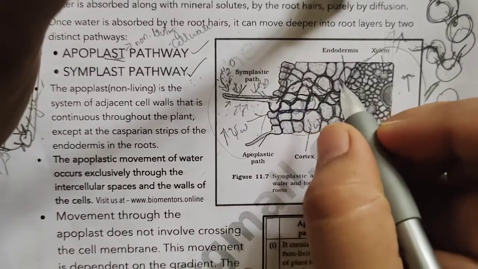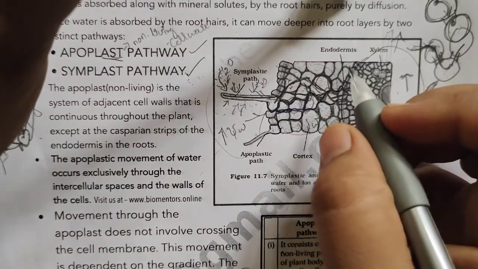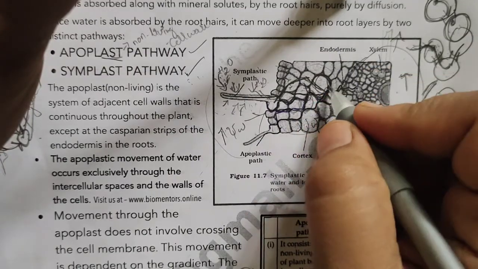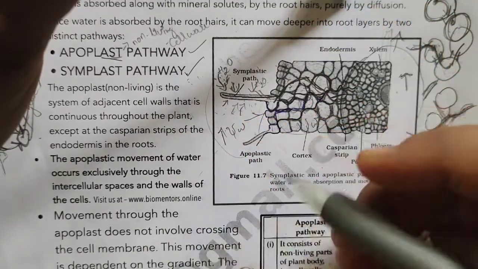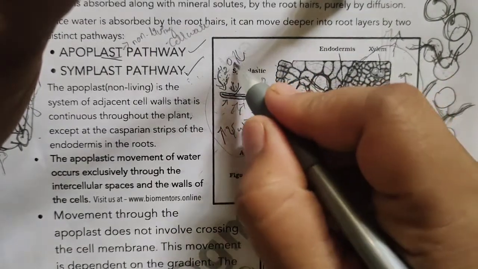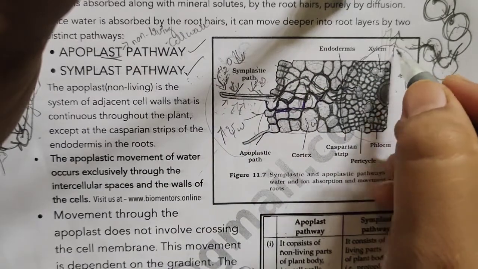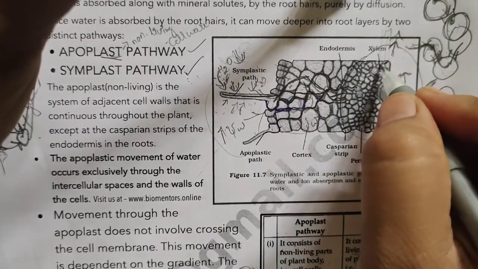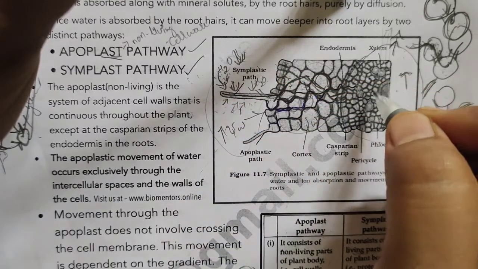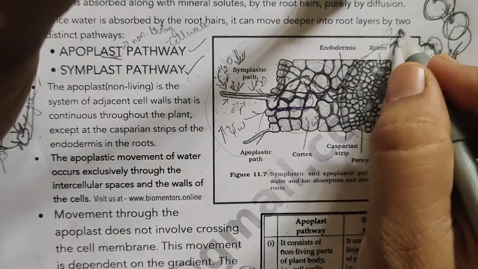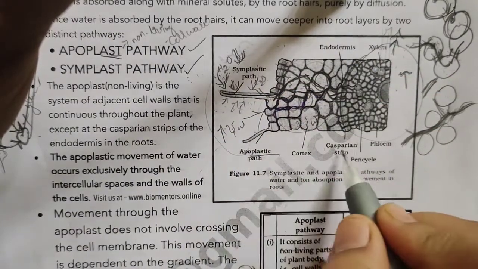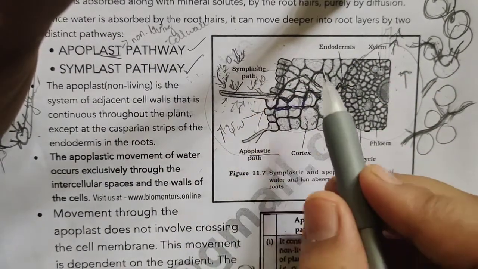In the last session, we discussed the long distance transport of water. This long distance transportation of water occurs in two different steps: absorption of water and upward movement of water. Absorption of water is step number 1 and step number 2 is upward movement of water. The absorbed water will reach the xylem in two different ways. One is the apoplastic pathway and the other one is the symplastic pathway.